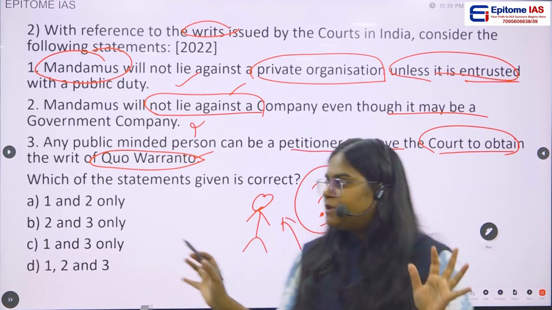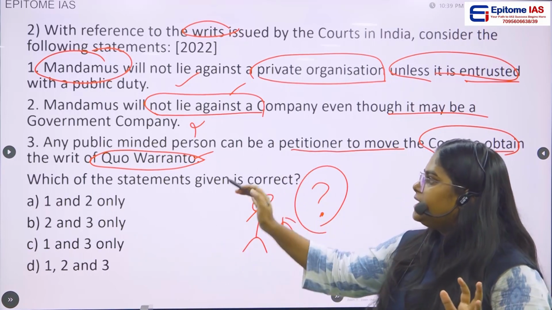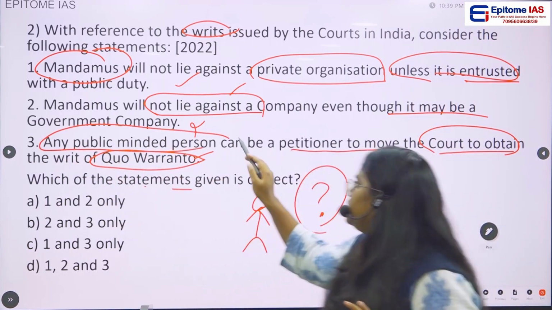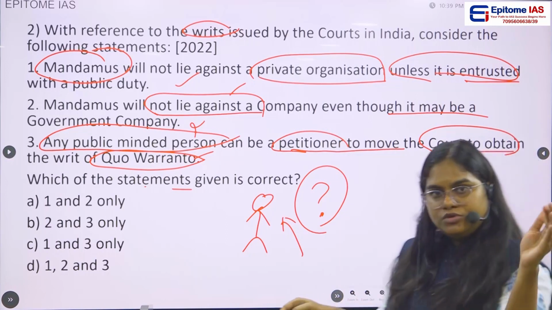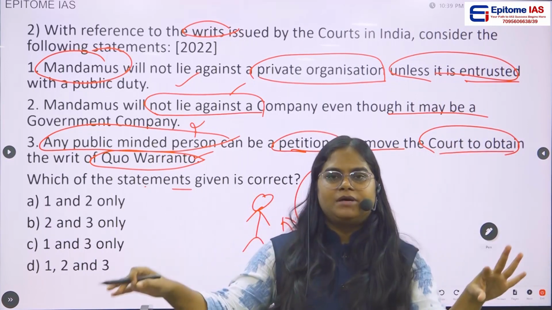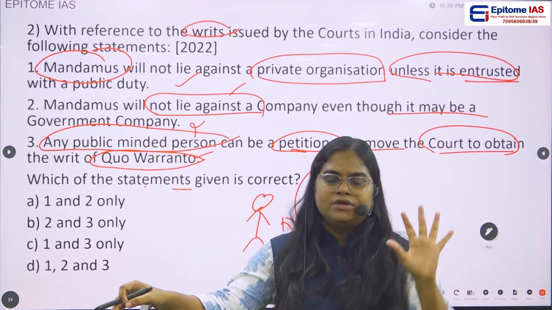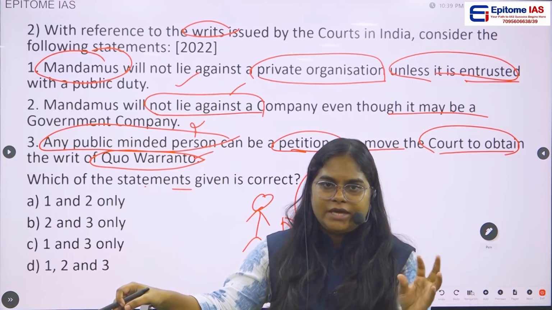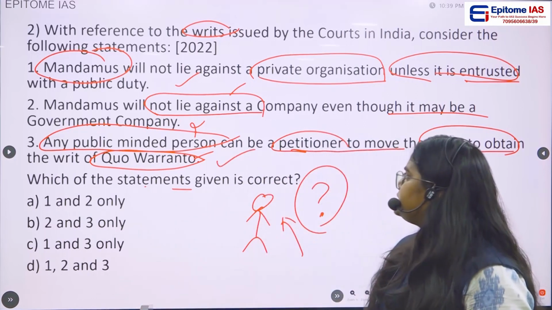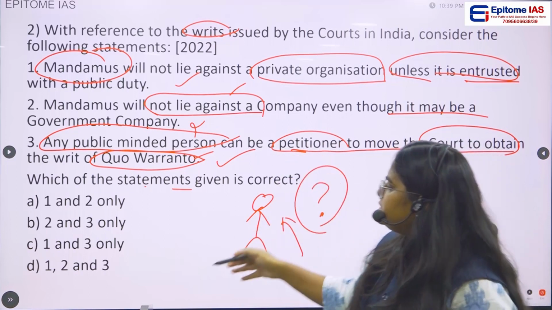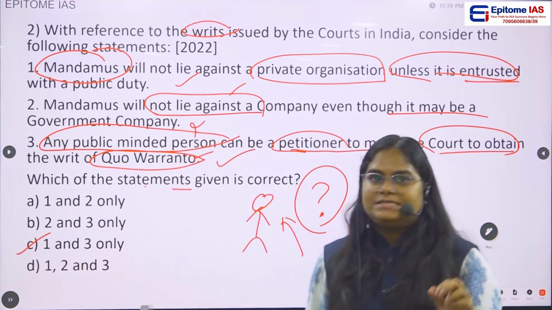Okay, so this particular quo warranto writ, any public minded person, not necessarily those who are related, can actually move the court. Okay, so this is also a correct statement. So the correct answer would be 1 and 3, and option C is the correct answer.